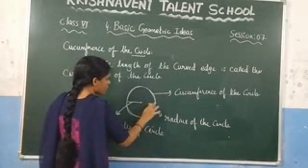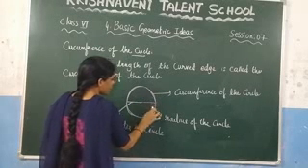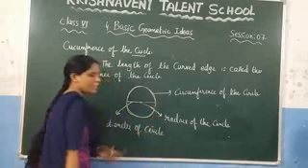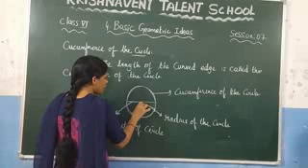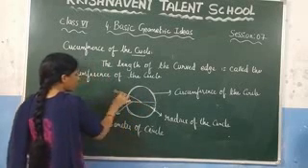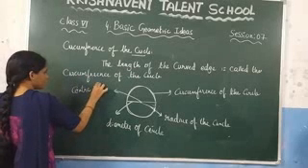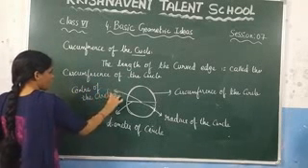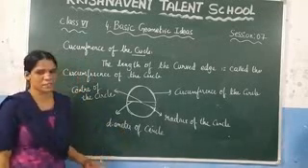Here I draw this one separately. This is the diameter of the circle, and if you consider this one, we call it a radius of the circle, right? And after that, the center, this one we call the center of the circle. Right? And this is what we have discussed here.